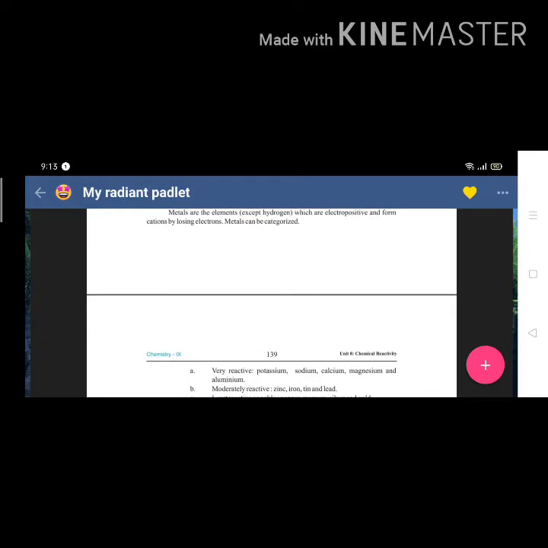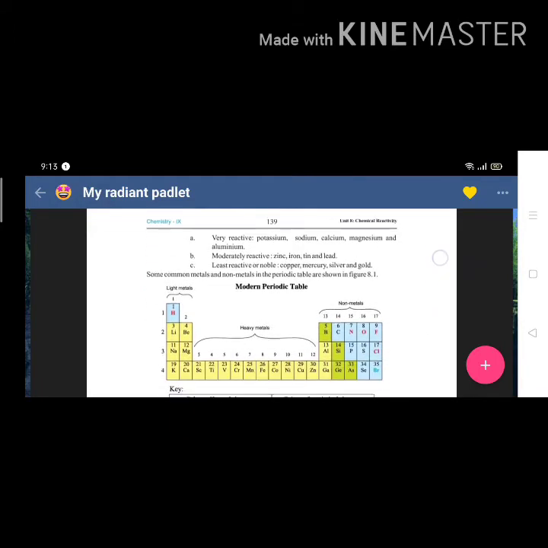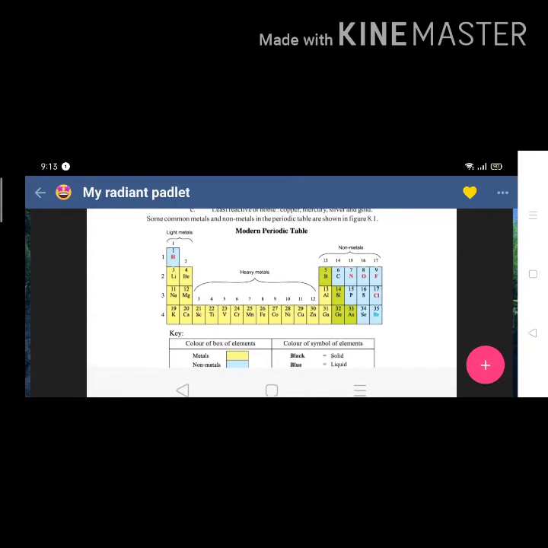Metals can be categorized. First, very reactive: potassium, sodium, calcium, magnesium, and aluminium. Moderately reactive: zinc, iron, tin, and lead. Or least reactive or noble: copper, mercury, silver, and gold. So you can see that on the screen.